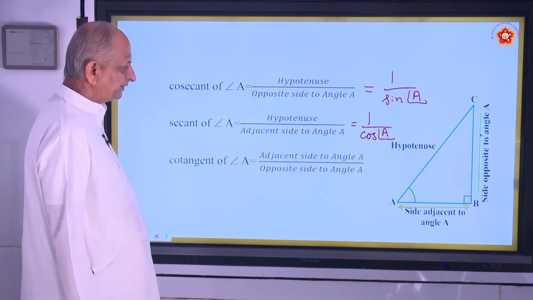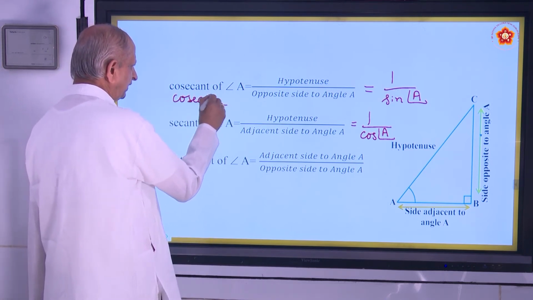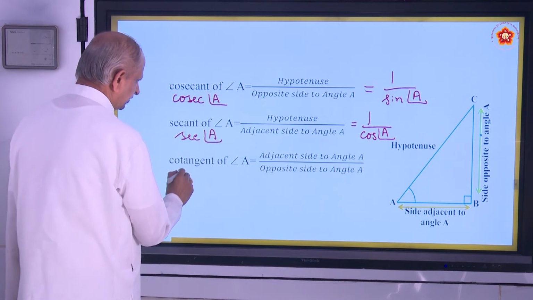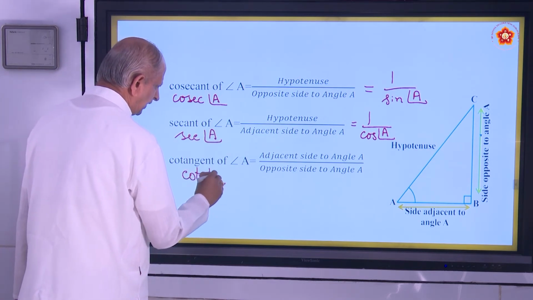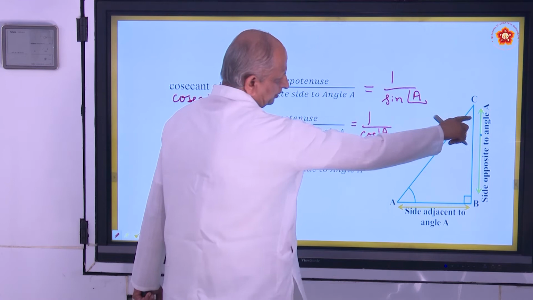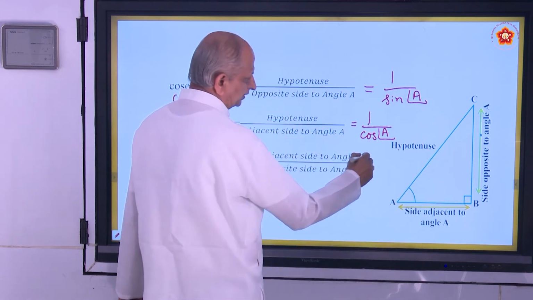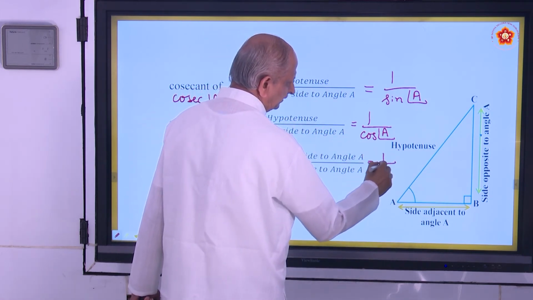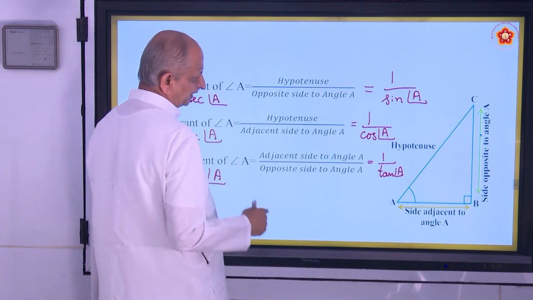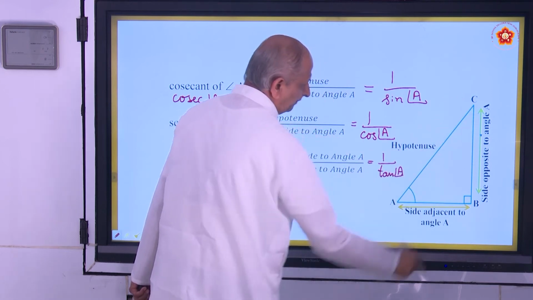Last one, cotangent. This is shortly called cosec of angle A, this is shortly called sec of angle A, and this is shortly called cot of angle A. So this is adjacent side by opposite side, nothing but 1 by tan A. So cotangent A is the reciprocal of tan A, which is adjacent side by opposite side.